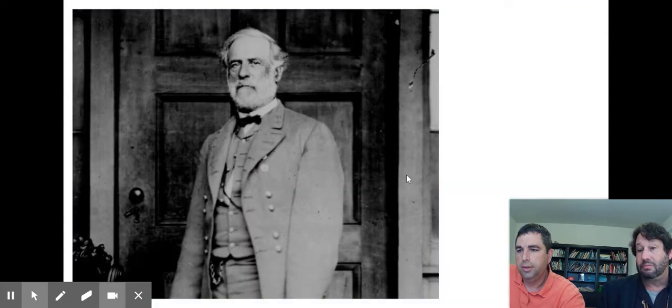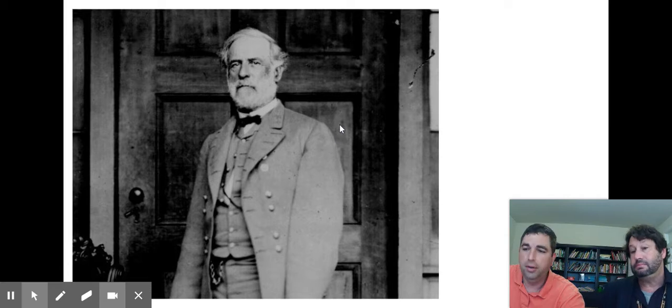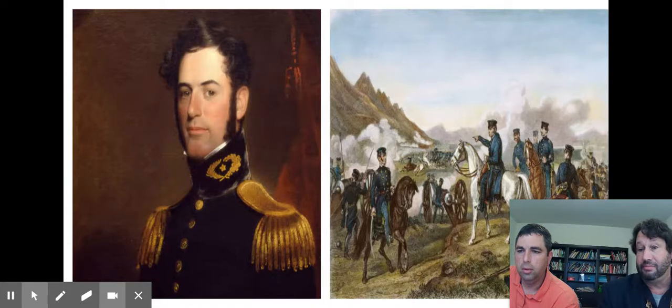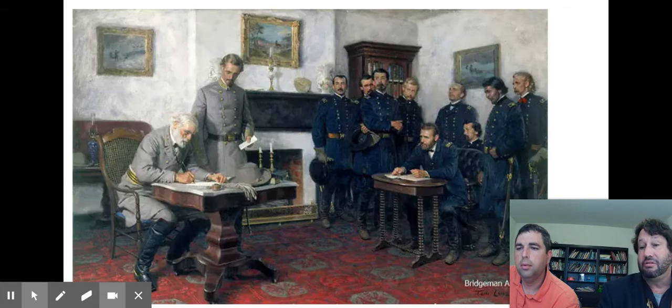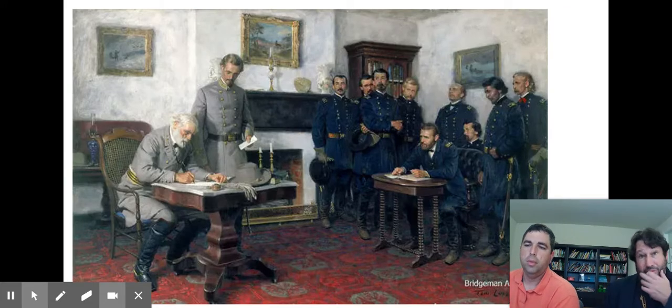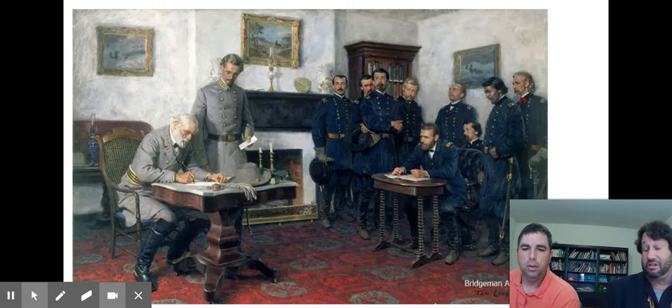Exactly. So this person here is Robert E. Lee, obviously a somewhat controversial figure, but he did have an impact on the Reconstruction period. How so? He was an influential Southern general, the most famous Southern general. When the surrender took place at Appomattox, Robert E. Lee urged Southerners to, we're going to use that word again, reconcile, put the war behind them, and stop fighting.